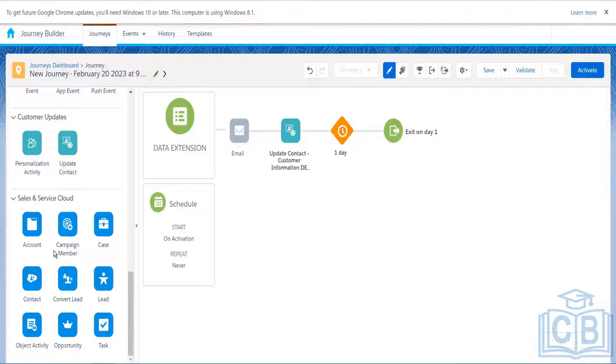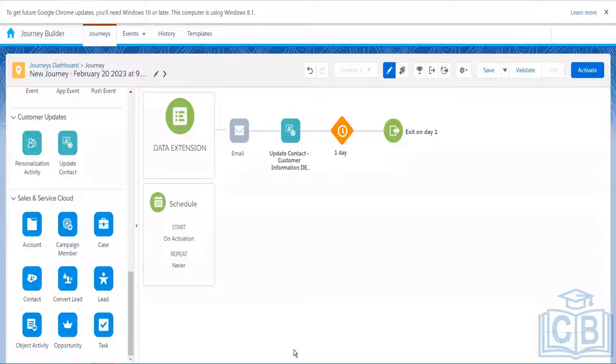All these standard activities like account, contact, lead, case, tasks, are used to interact with the standard objects. Let's say we have the smart capture form, and using the smart capture form we are capturing the customer's query. We are sending the email communication to them, right? And if they have any problem in email communication, or any concern, we take their feedback through this smart capture form and store it in a Marketing Cloud data extension.